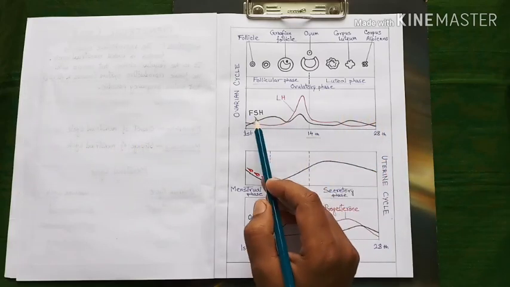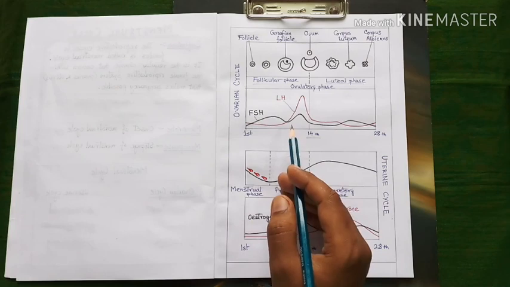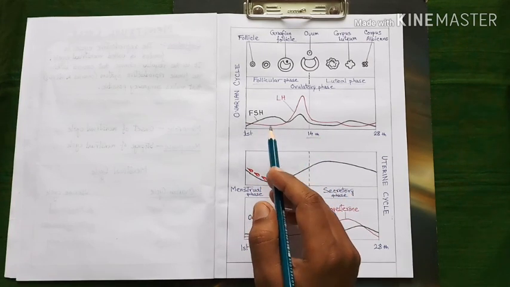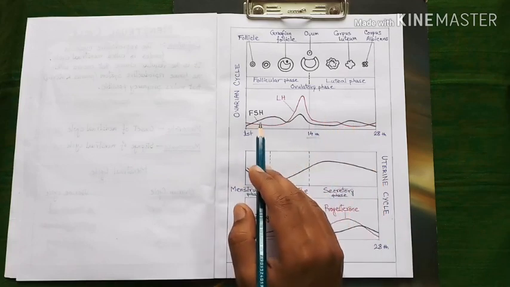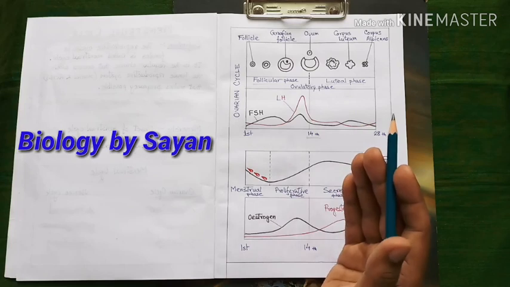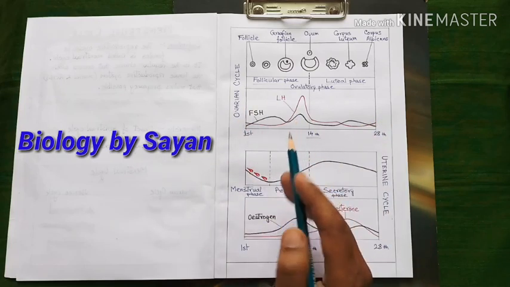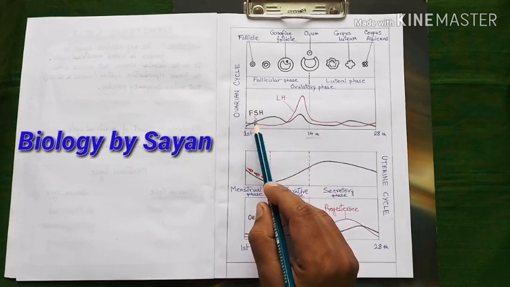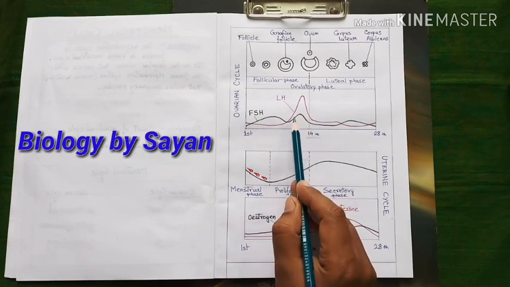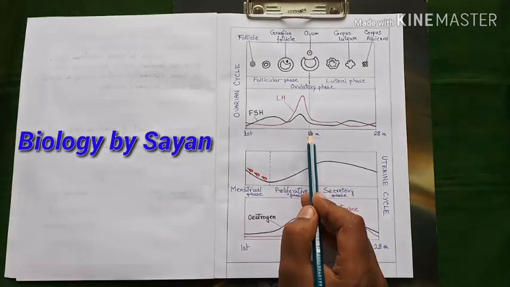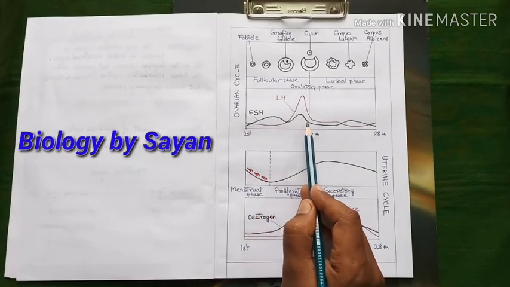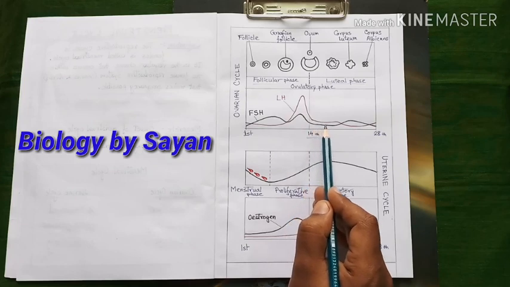Two hormones, FSH and LH, both pituitary hormones, control the ovarian cycle. FSH helps in the development of the Graafian follicle in the ovary, so its amount in the blood must be high before ovulation takes place. With the help of this graphical representation we can easily visualize that the level of FSH is quite high just before the 14th day, and later on after ovulation its amount in blood decreases.